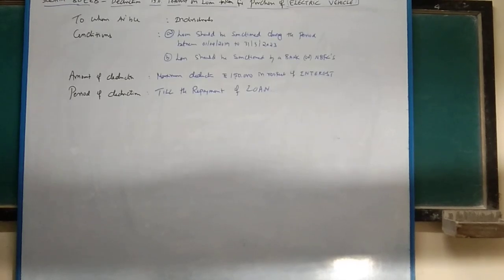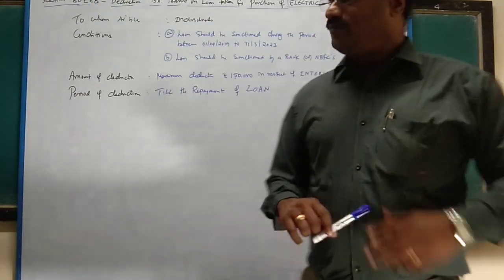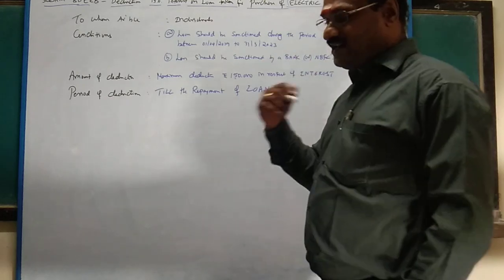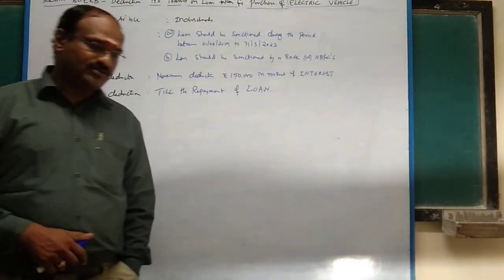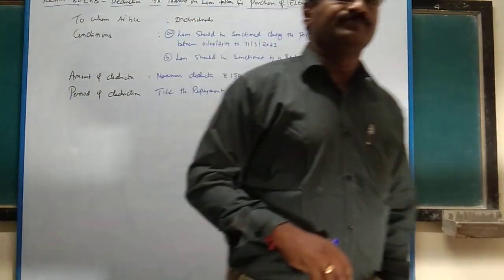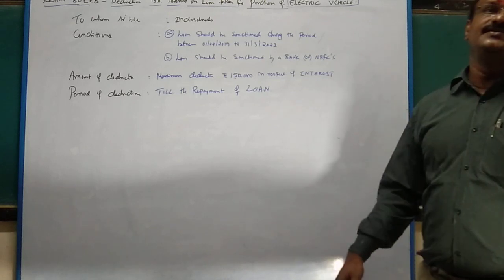Next section 80EEB: deduction in respect of interest on loan for purchase of electric vehicle. Electric vehicle means electric car, electric scooter, electric bike, everything comes under electric vehicles.